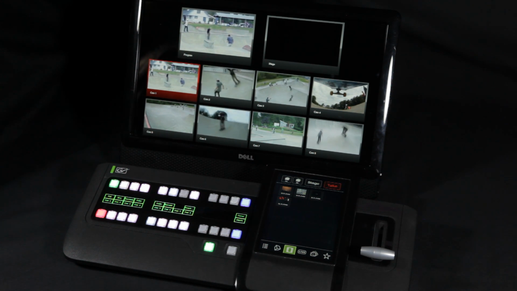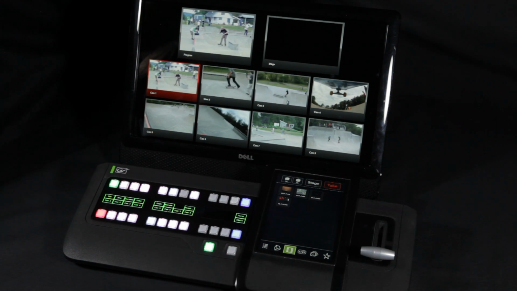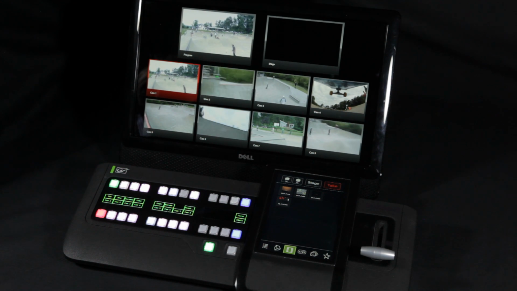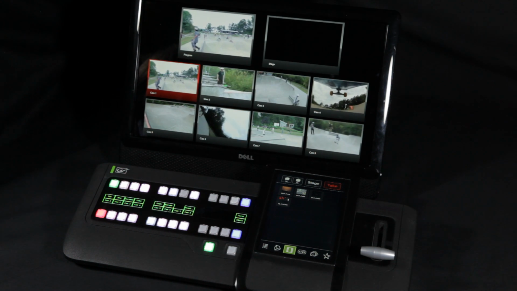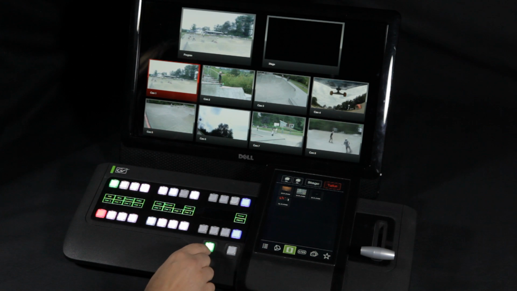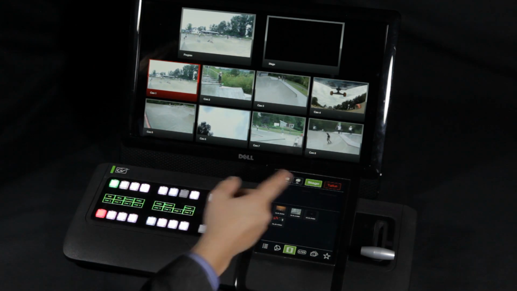Next, I'd like to talk about the concept we're calling the stage. The stage is an extremely useful tool for modern live productions. Broadly speaking, the stage can be used in two main ways. One way is to use it as a fairly traditional preview.